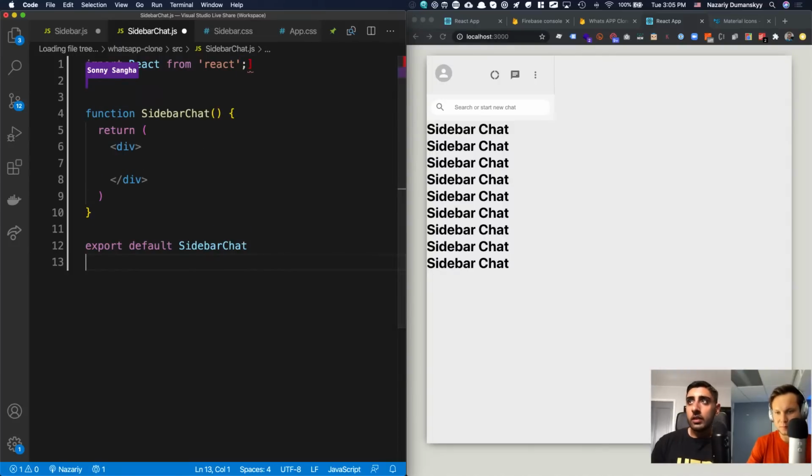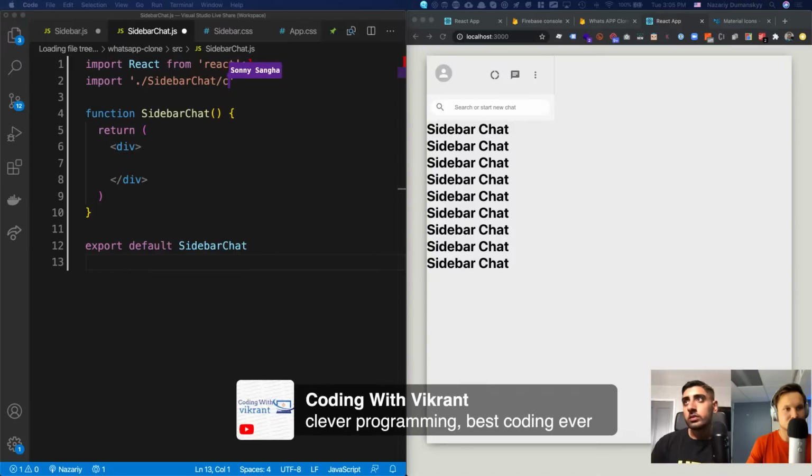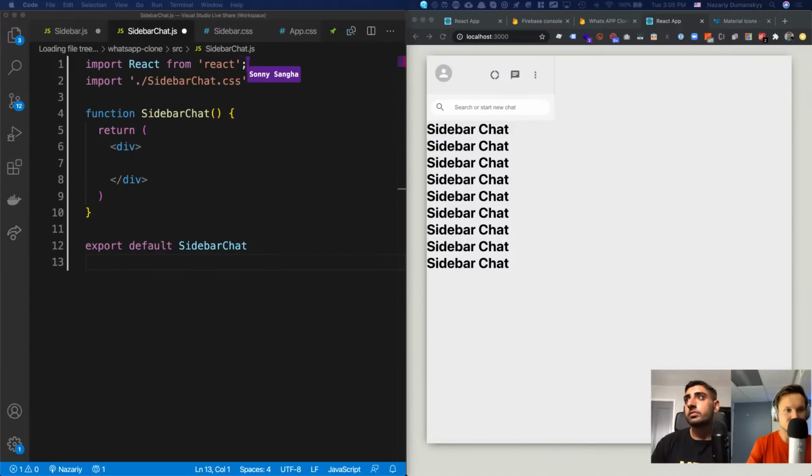Then for our default setup, we're going to create a sidebarChat.css. Here I'm going to do a className of sidebarChat, like that, and I need to create that sidebarChat.css file.